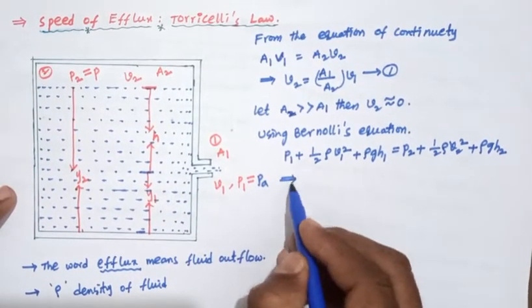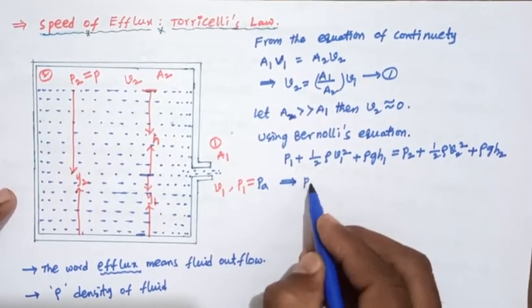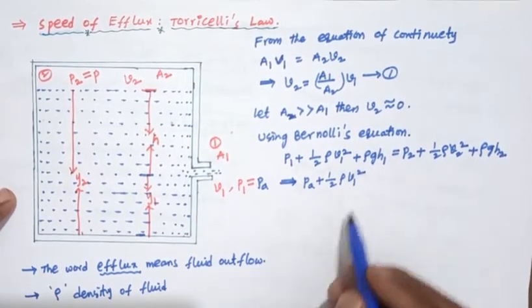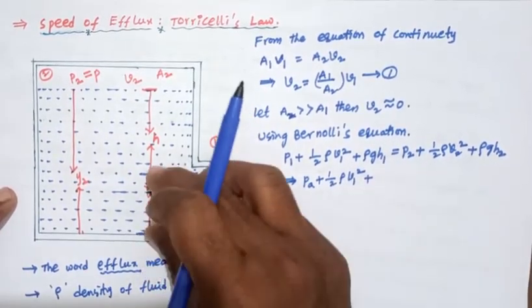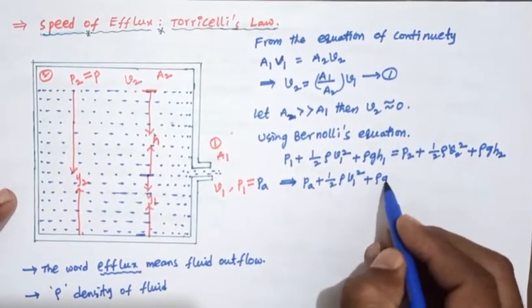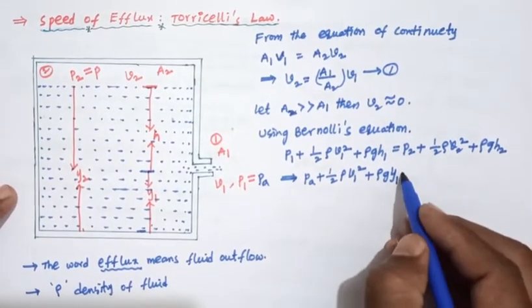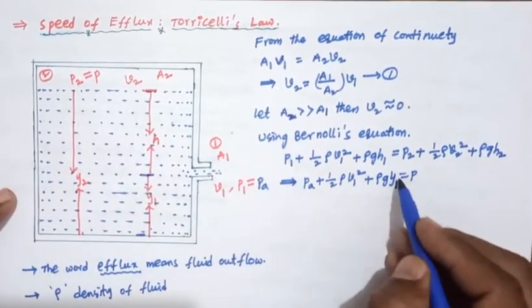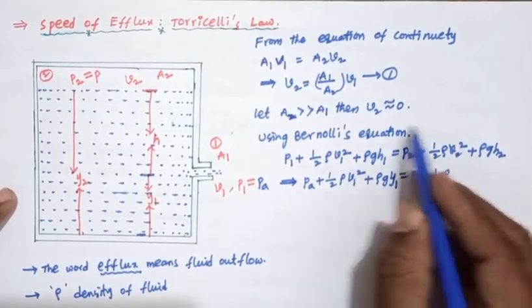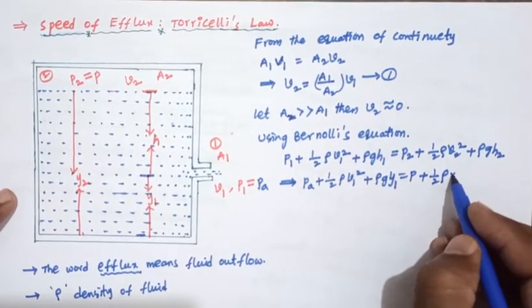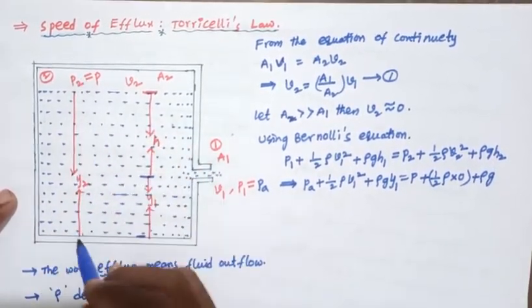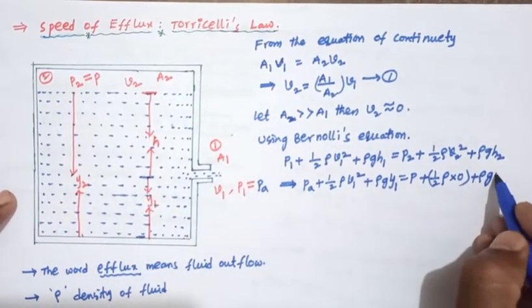Substituting, P1 equals PA, plus half rho V1 square, plus rho g y1, since from the bottom the height is y1, equals P2, which we take as P, plus half rho V2 square. V2 is approximately 0, so that term is 0, plus rho g h2, which is the total height from the bottom to the air, y2.